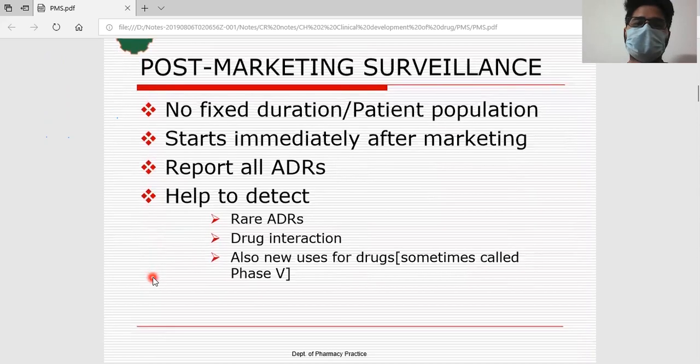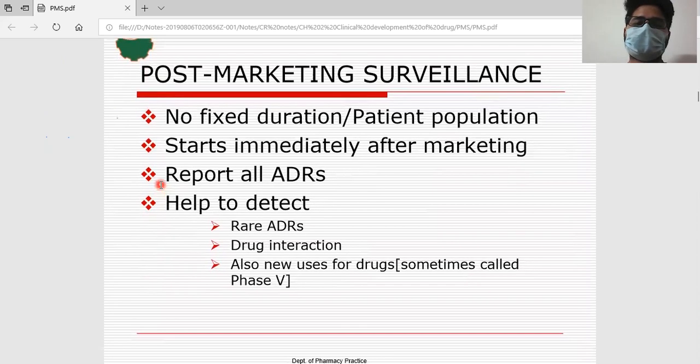So what are some of the basic features of this? You don't have any fixed duration or fixed patient population for post-marketing surveillance, right? A fixed duration won't be there, like I said; it continues as long as the drug is in the market. There is a duration for the drug in the market for your post-market surveillance. And no fixed patient population.